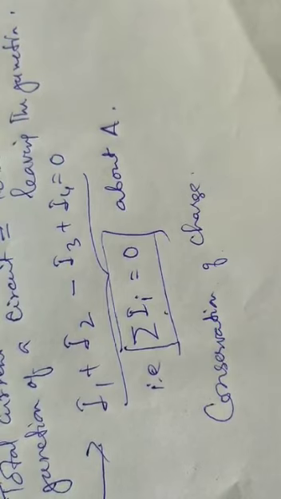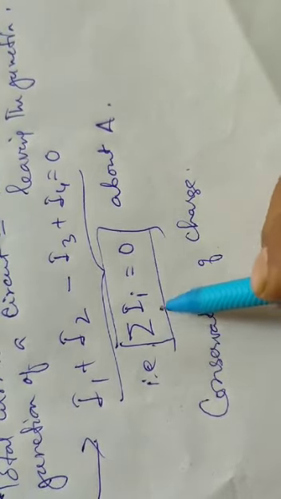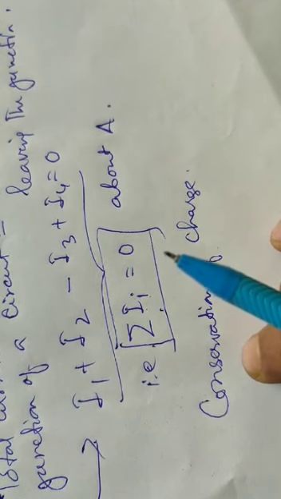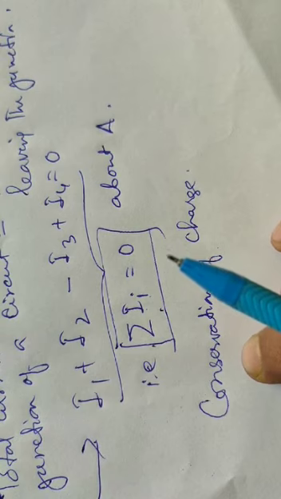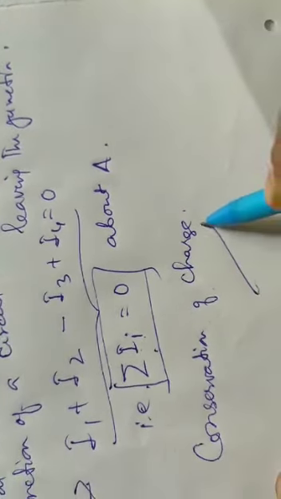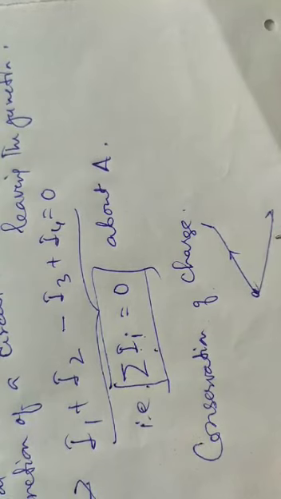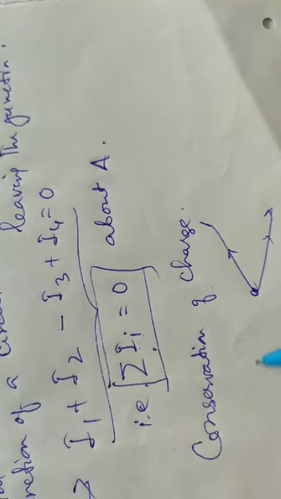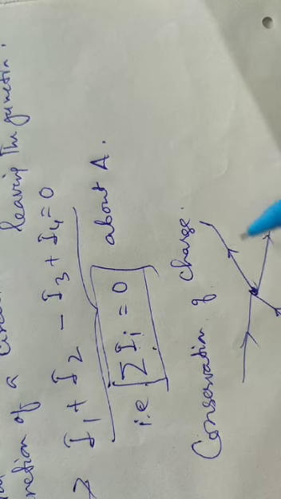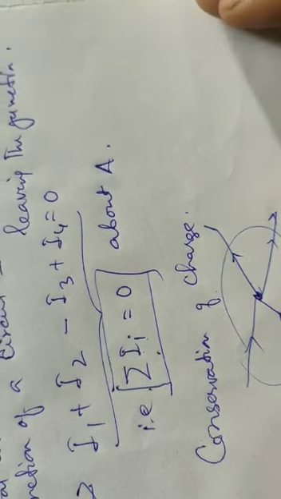If we follow summation Ii equal to 0, there will be a sign convention. Current coming towards the junction can be considered positive, and current going out from the junction can be considered negative. So it depends on your choice. Some teachers might consider current towards the junction negative and current coming out of the junction positive. At last we will get the same value of current.